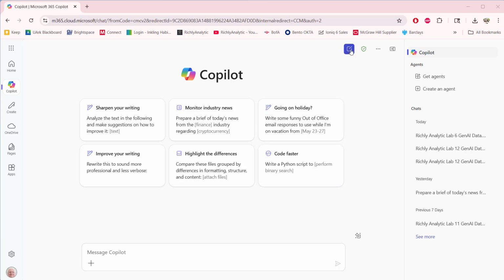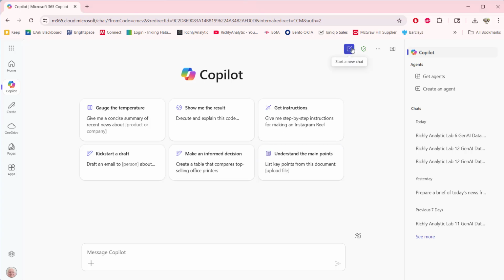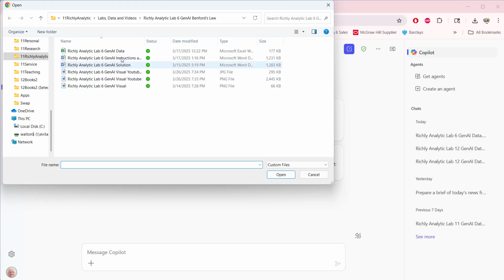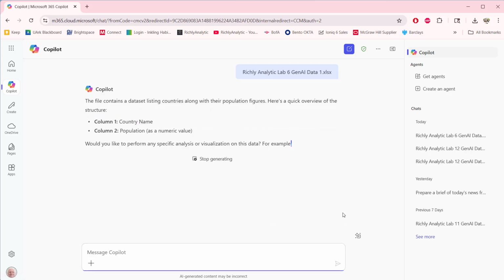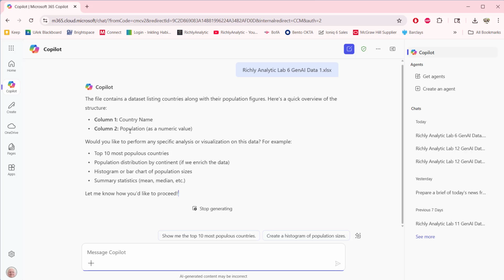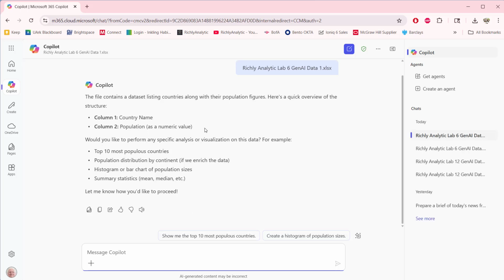We're going to go ahead and start a new chat. So I'm just going to click here and that'll start us. And the first thing we're going to do is actually download the data set. So let's see if we can find that data set here and upload that data. This particular data set shows country name and population of those countries.